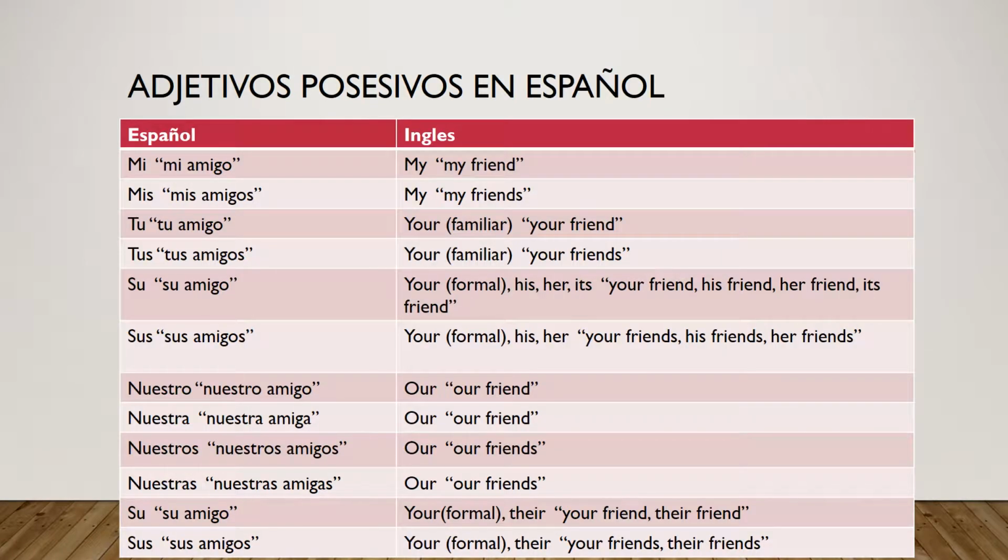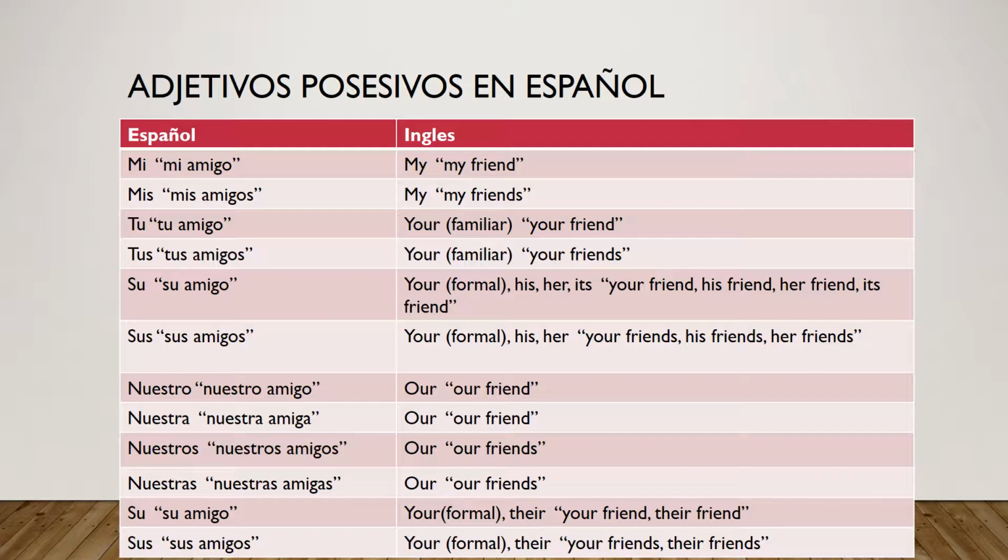Now this chart has a lot of words on it, but I just want you to go through and get a feel for some examples of when you would use each possessive adjective. So in the first line, you have mi for mi amigo. As you can see, in English, that would mean my friend. So let's just go through this chart together.